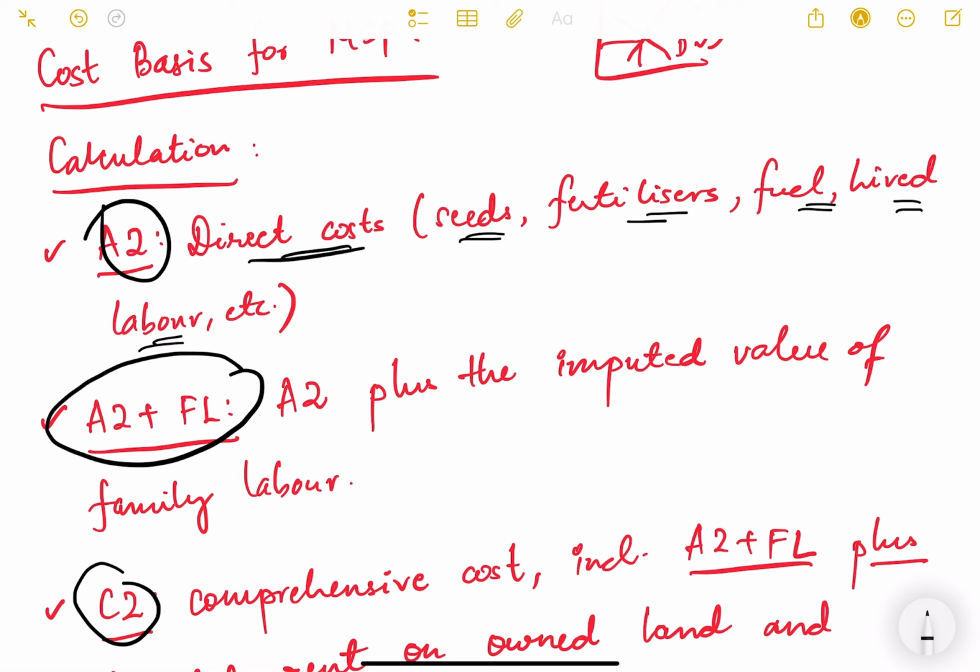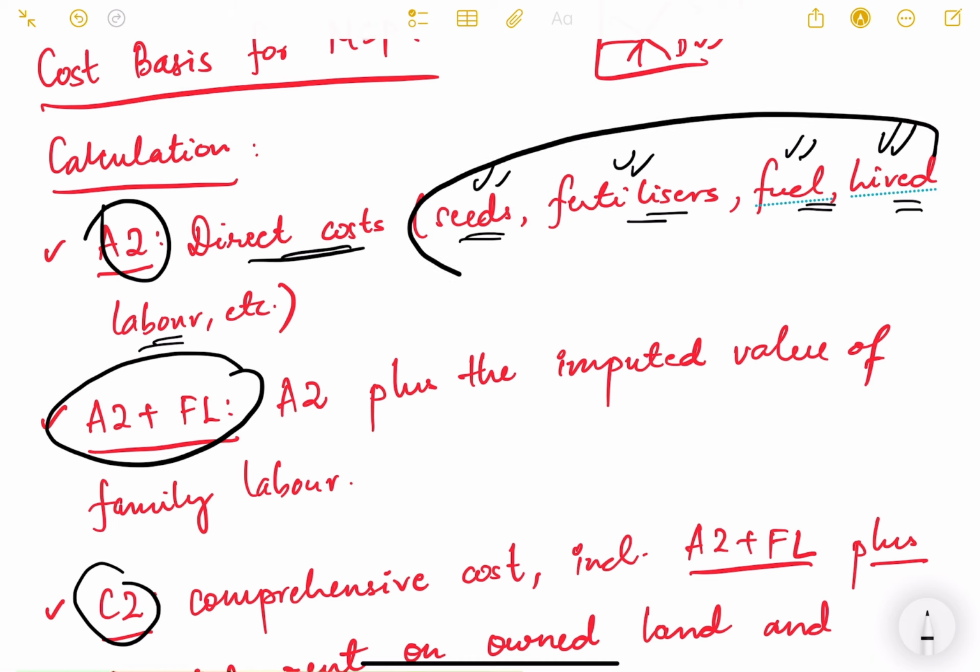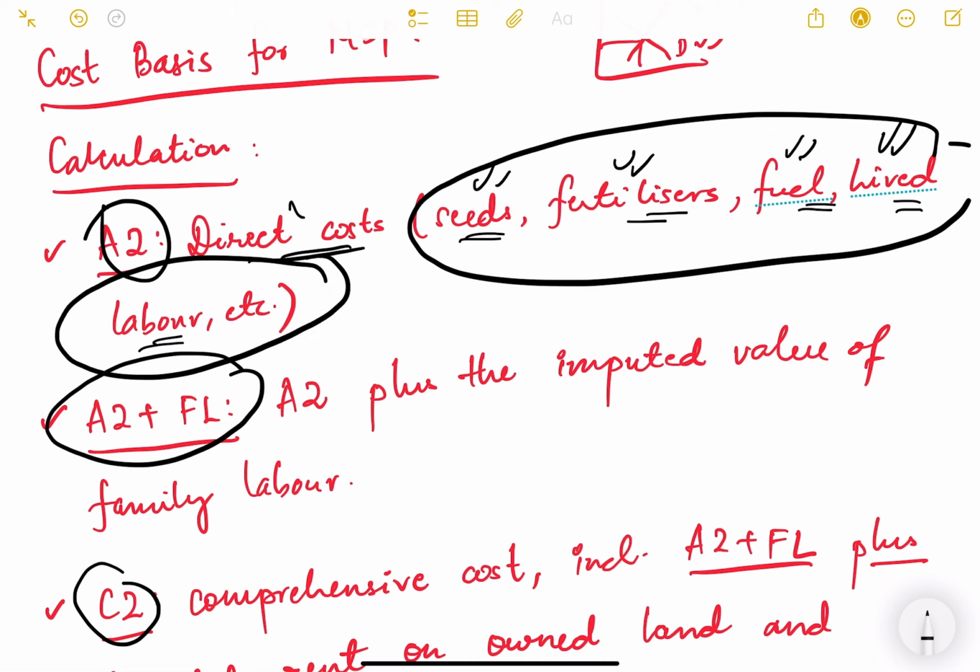In order to produce any crop, for example again rice, what will we need? We'll need seeds, fertilizer, fuel to get electricity, and hired labor also. So these are the direct factors of production, that is direct cost. Then of course the farmers will also do their own labor in the farm. They will hire some labor, but at the same time they will also put in some efforts.